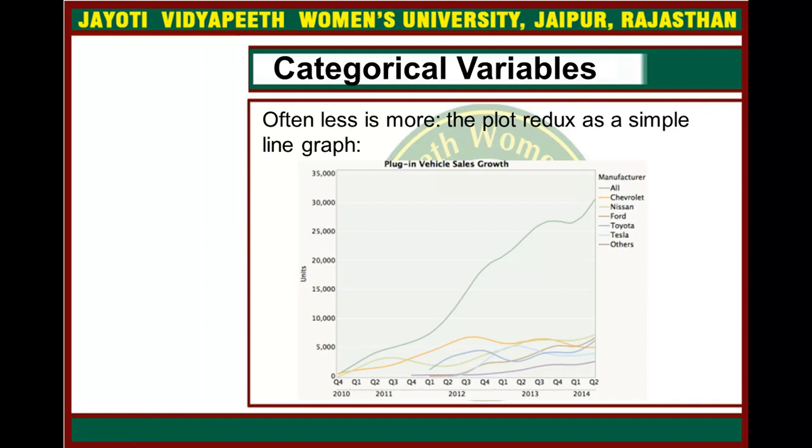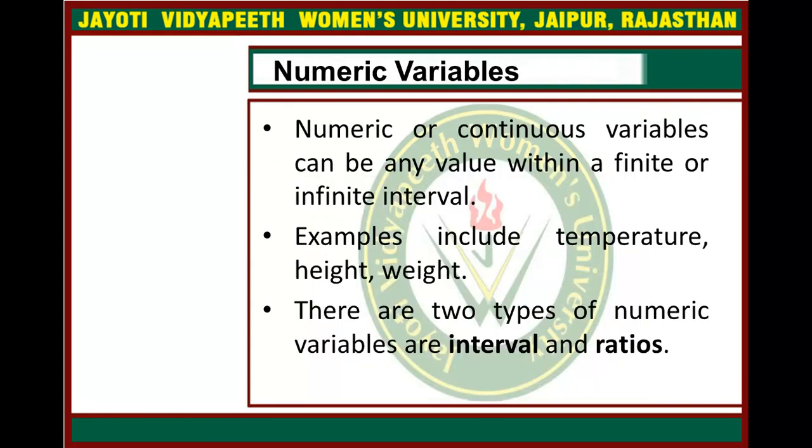So when dealing with multi-categorical data, avoid using stacked bar charts and follow the guidelines written by Solomon Messing. He is a data scientist. Okay, so come to the numerical variables.